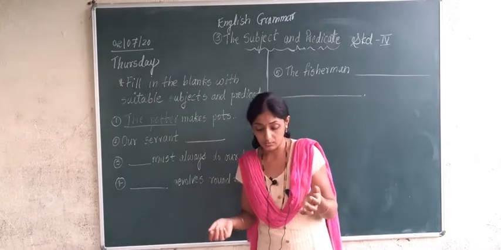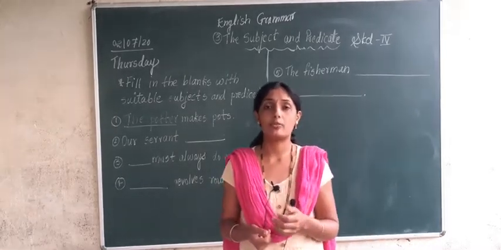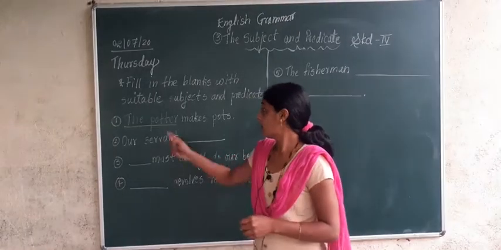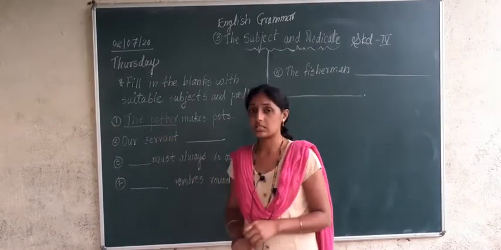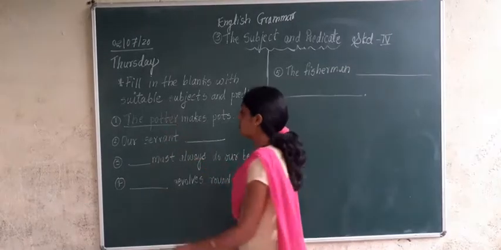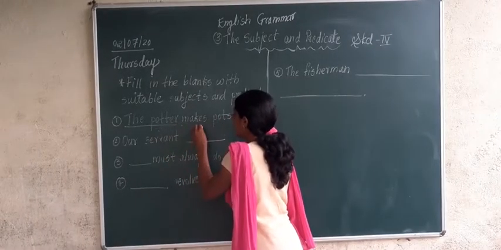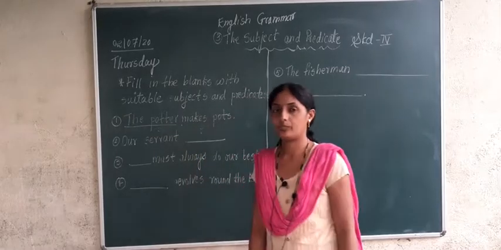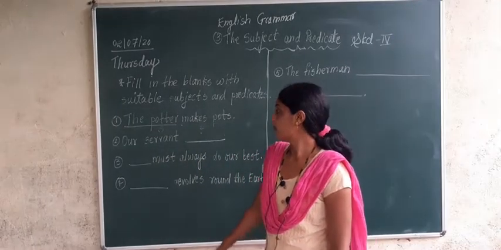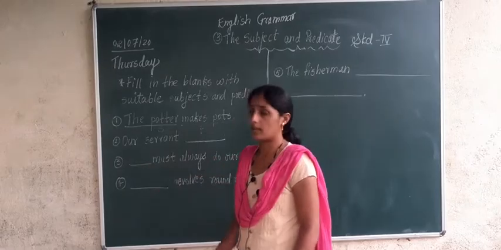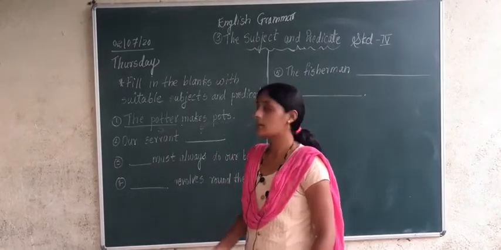Which pots? Earthen pots, pots which are made from mud. So what is the subject in this sentence? The subject in the sentence is the potter, and makes pots is the predicate. Understood? Correct?